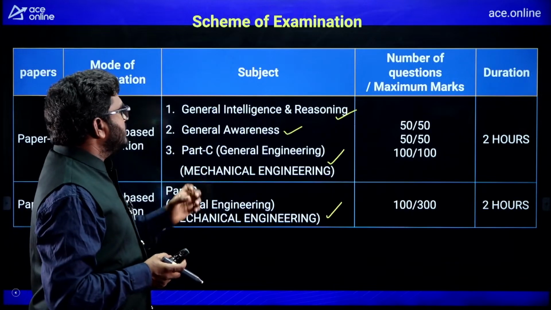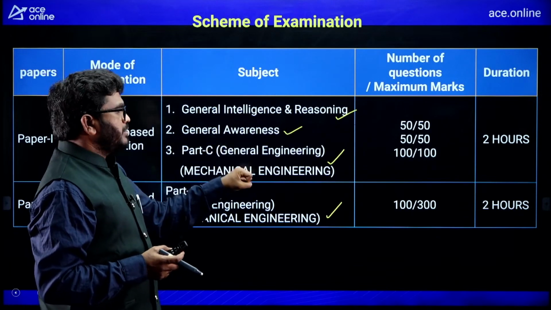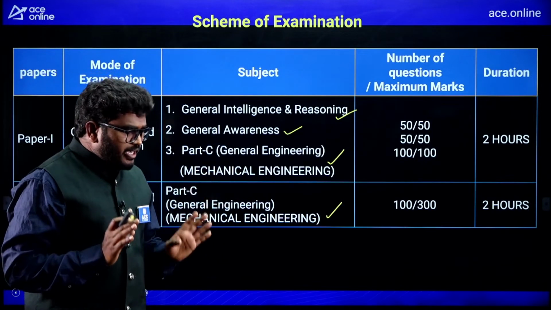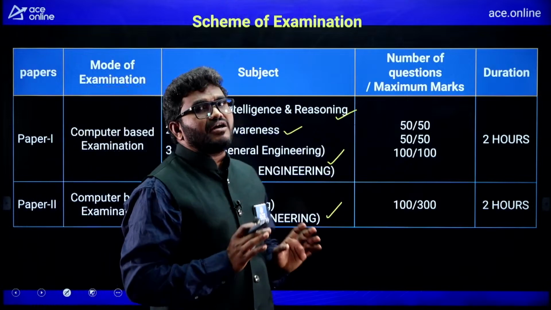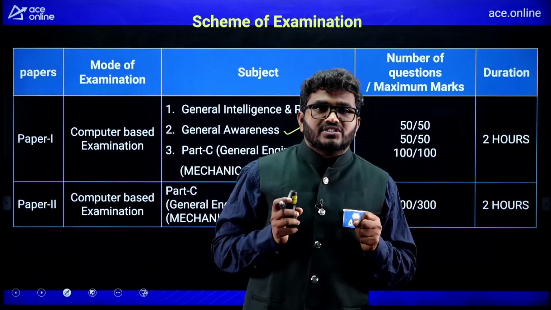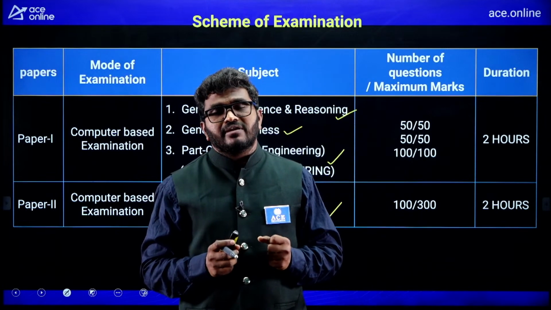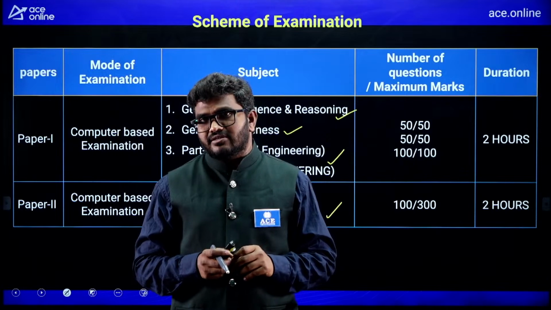In paper 1 general things, at the same time technical, in paper 2 pure technical. So, what I am saying, if you want to crack this exam, you should be strong in the technical paper. If you are strong in the technical paper, definitely you can crack this exam.